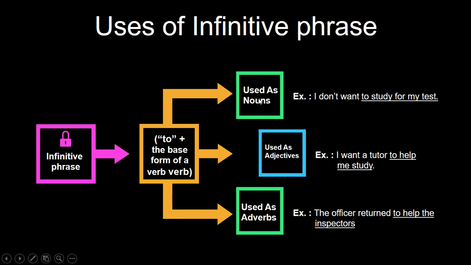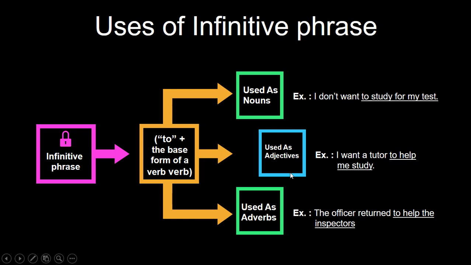When we use the infinitive phrase as a noun, we have the example, I don't want to study for my test. When an infinitive phrase works like a noun, it answers the question what. So the infinitive phrase receives the action of the verb. Here the infinitive phrase, that is to study for my test, receives the action of the verb that is want.